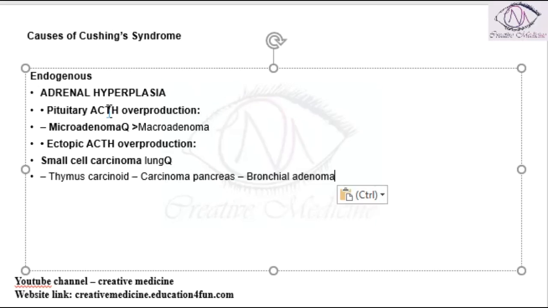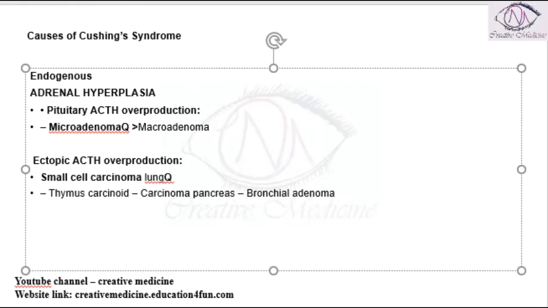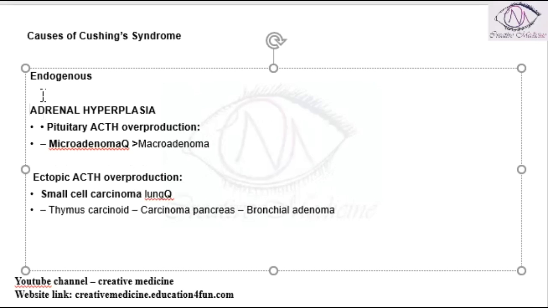Some of the endogenous causes of Cushing syndrome are adrenal hyperplasia, where the adrenal gland is increased. In adrenal hyperplasia, whatever the reason is, there is increased proliferation of the adrenal gland, and this can be for two reasons.